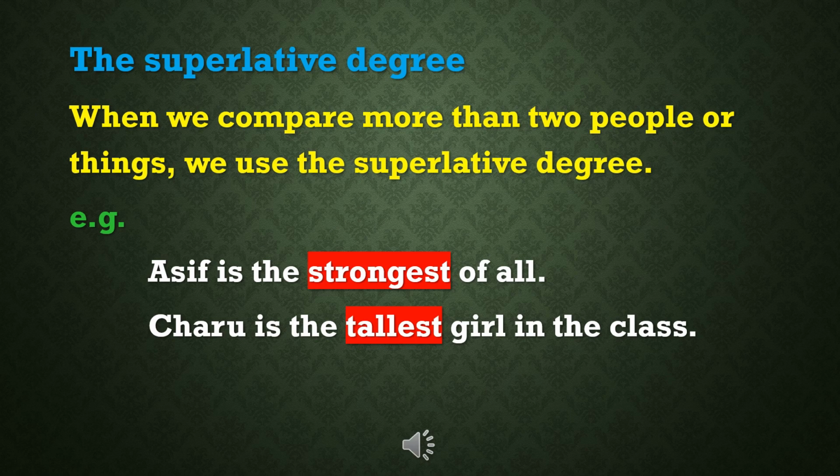The superlative degree is used to compare more than two people or things. Examples: Asif is the strongest of all. Charu is the tallest girl in the class. The superlative degrees of the adjectives here are strongest and tallest.